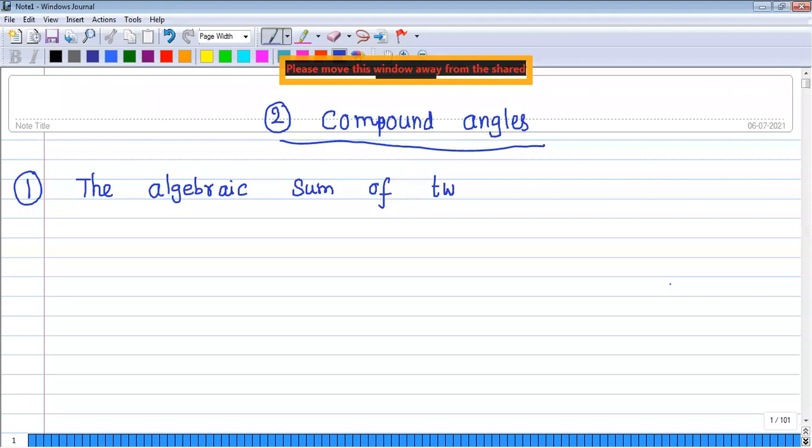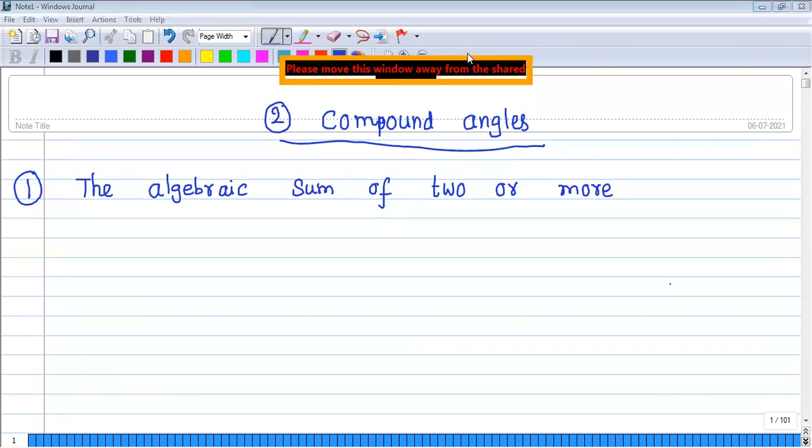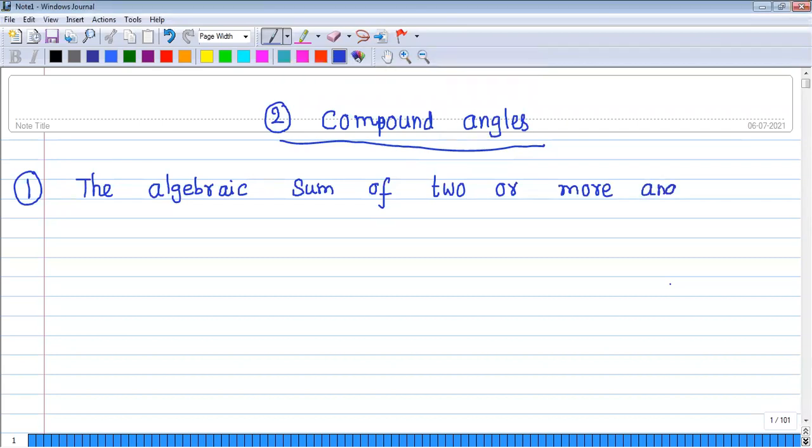Two or more angles is called a compound angle. Good.